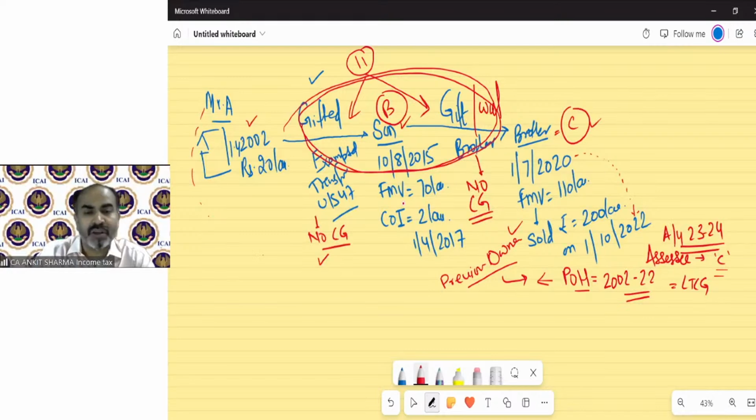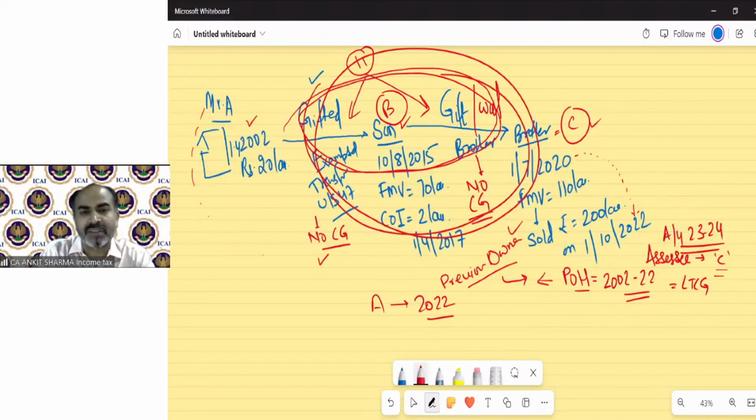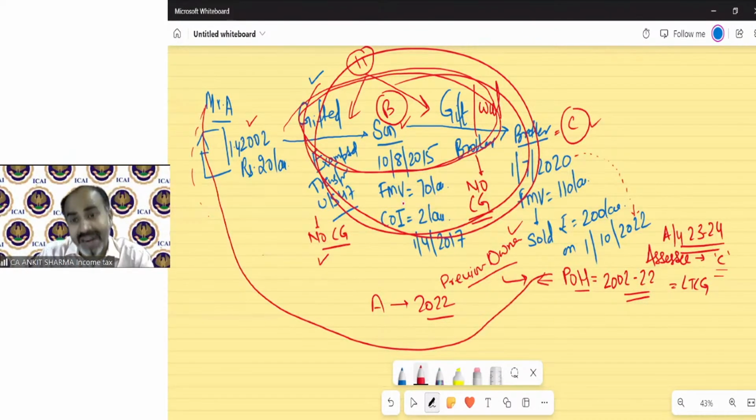So suppose Mr. A transferred this asset in 2022 directly, because for the purpose of income tax, A to B transfer is 0, and B to C transfer is 0. So technically you can assume that A transferred this asset in 2022. That's why the period of holding runs from 2002 till 2022.